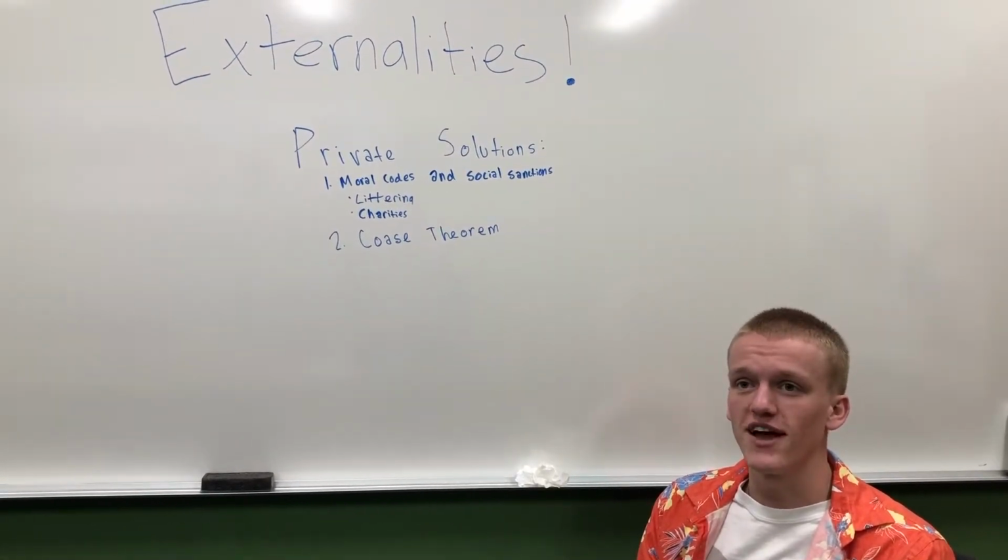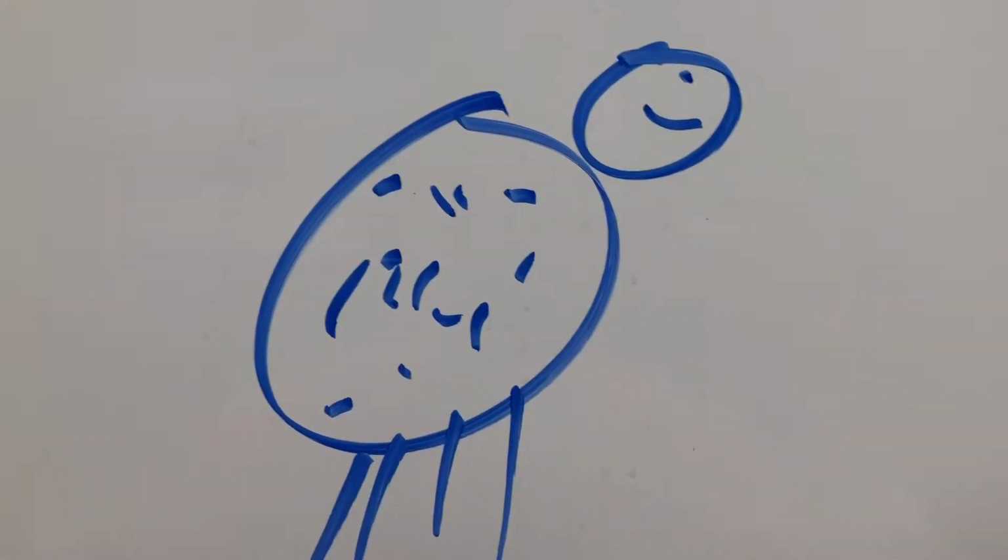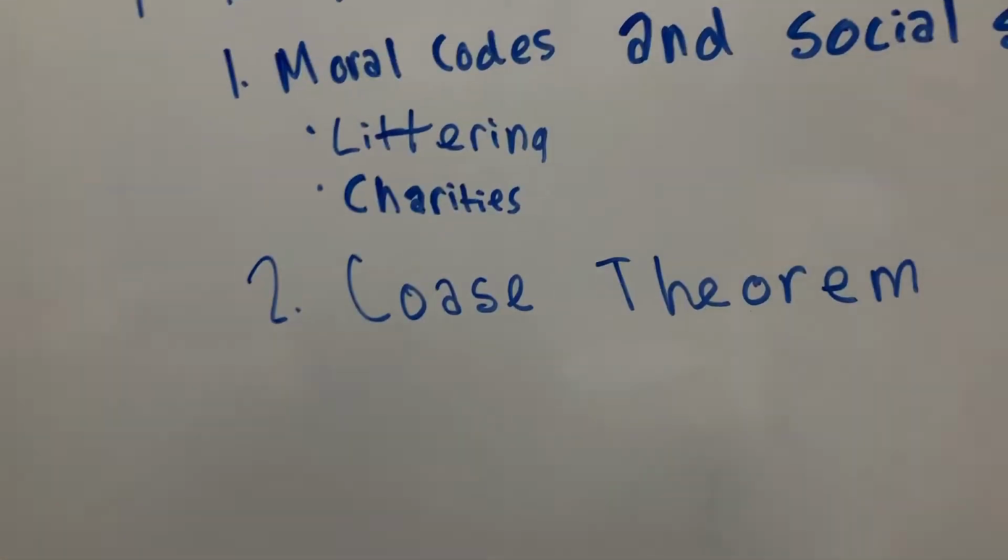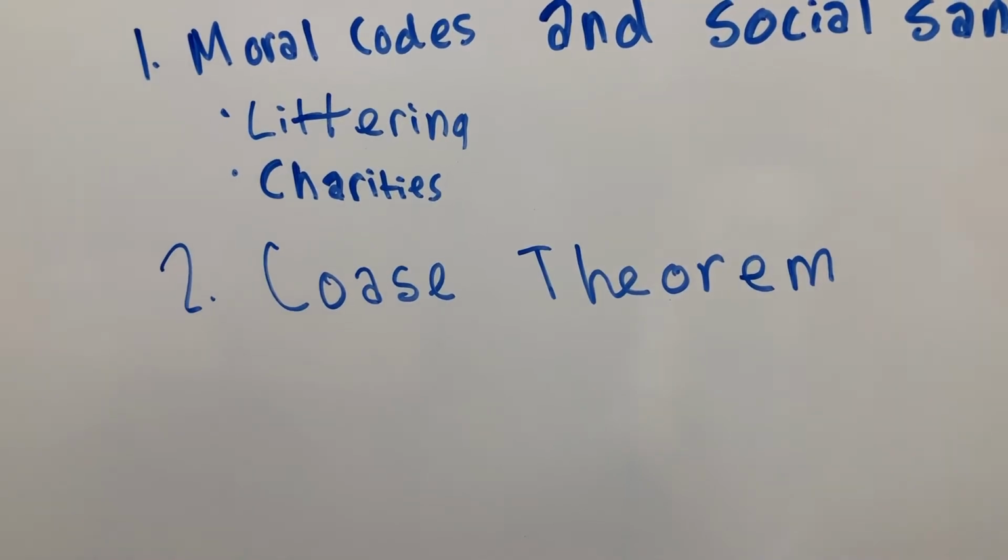Here's an example of that. Dick has a dog, and the dog barks a lot. Jane is upset about it and does not like the dog. So Jane goes over to Dick and says, kill your dog already. It's so annoying. How much is it worth to you? I don't know, like $100? Okay, deal. Coase theorem.